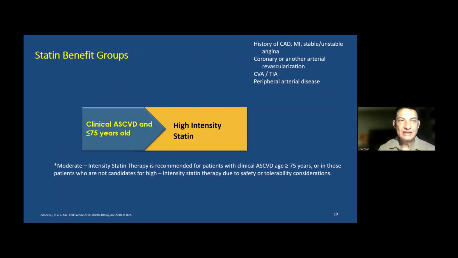So I've already discussed the first group where these patients have already established cardiovascular disease, and what they need is high intensity statin. Now, what is high intensity? What is moderate intensity? I'll just discuss in my next slide.